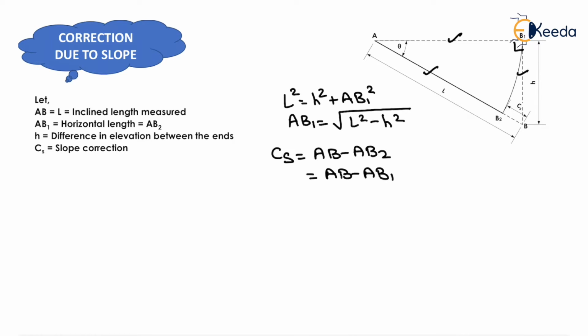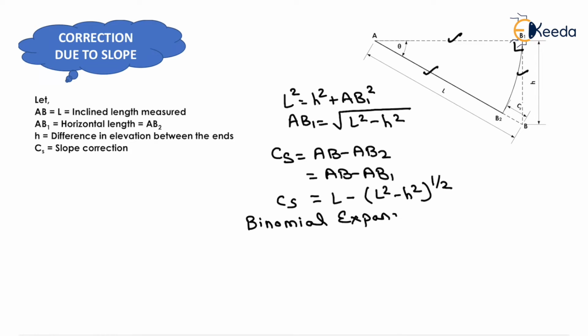We had already computed the value of AB1 here, that is L minus the square root of L square minus H square, and due to the square root the power will be equal to 1 by 2. Now we will use the binomial expansion. By binomial expansion we can solve the value of (L square minus H square) to the power 1 by 2.